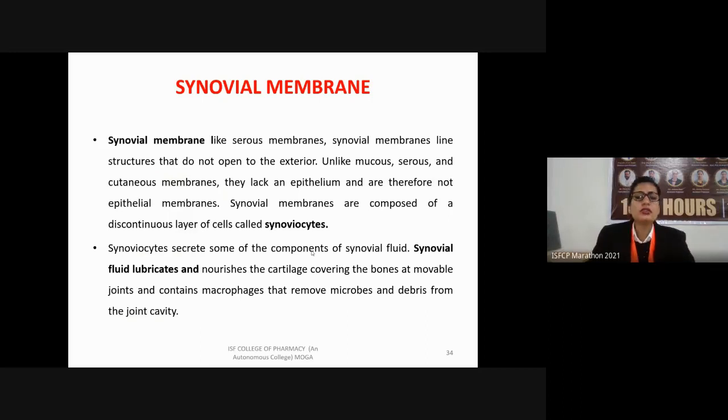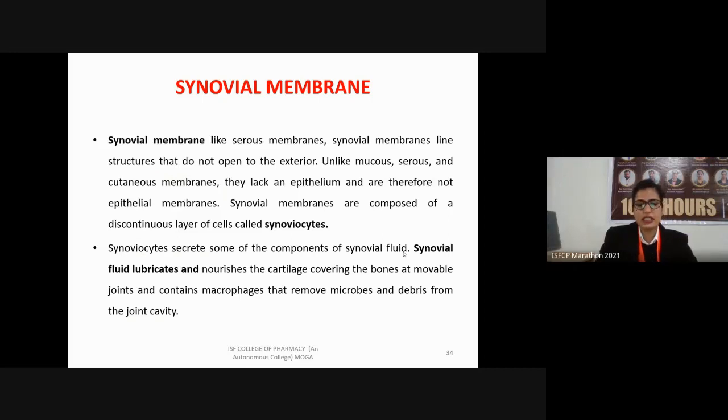So the synovial membrane is composed of a discontinuous layer of cells. These cells are known as the synoviocytes. So these synoviocytes secrete some components of the synovial fluid. The function of this synovial fluid is to lubricate and nourish the cartilage covering the bone at the movable joints. And it also contains some macrophages which remove the microbes as well as the debris or cell waste from the joint cavity. So the synovial membranes are present where the joints are present.